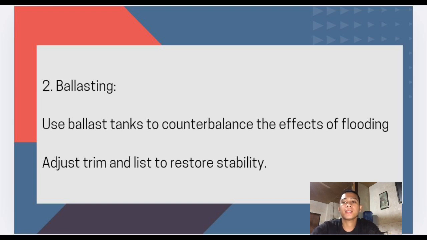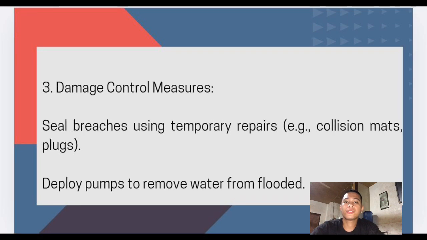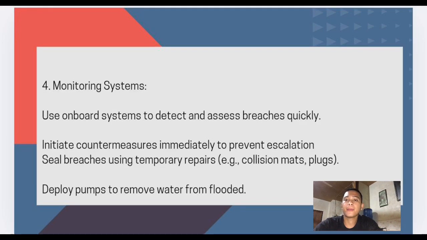Number two, ballasting. Use the ballast tanks to counterbalance the effect of flooding. Adjust the trim and list to restore stability of the ship. Number three, damage control measures. Seal breaches using temporary repairs, for example collision mats and plugs. Deploy pumps to remove the water from the flooded compartments. Number four, monitoring systems. Use onboard systems to detect breaches quickly. Initiate countermeasures immediately to prevent escalation.